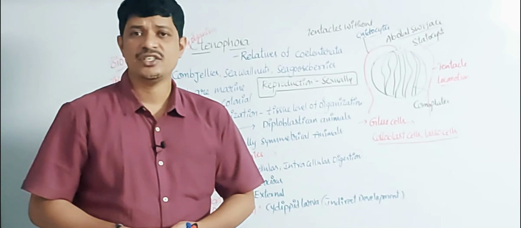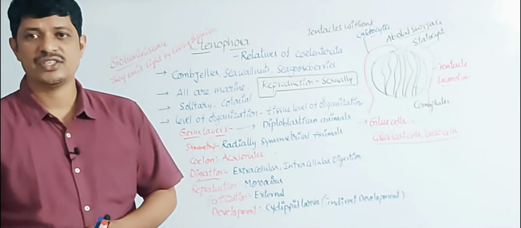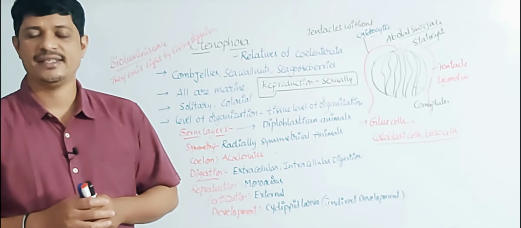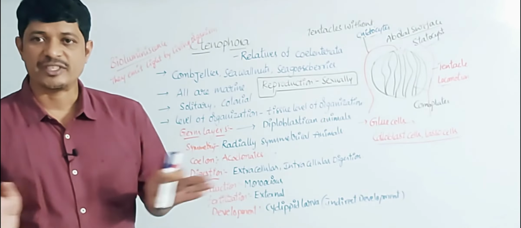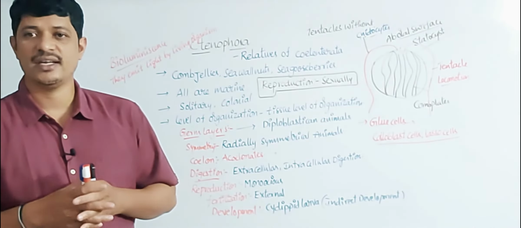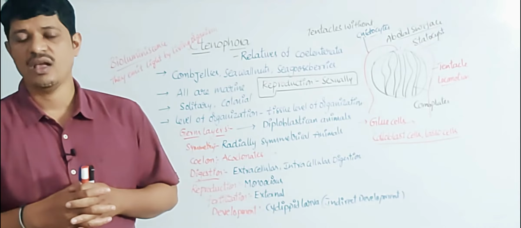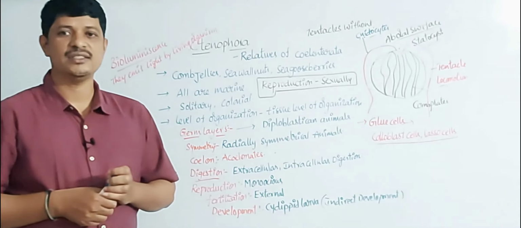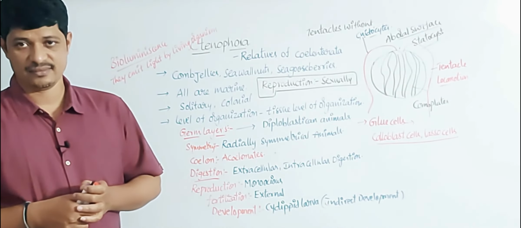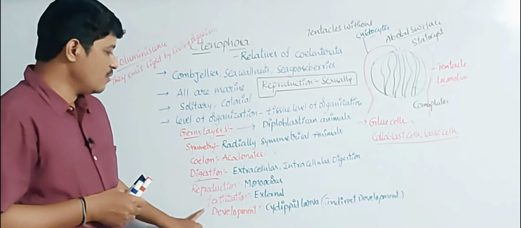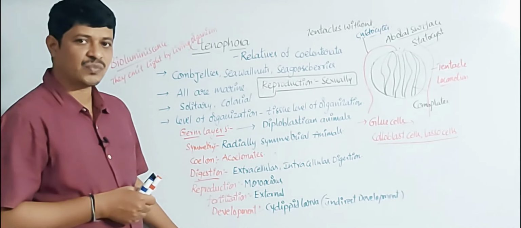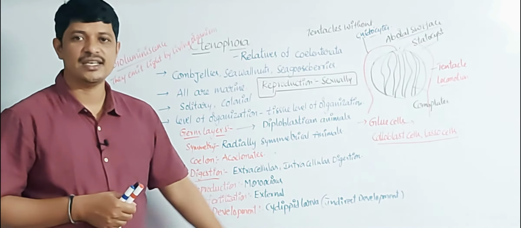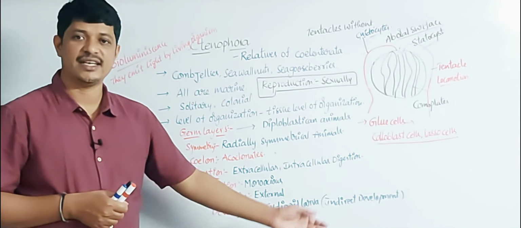The digestion is both extracellular and intracellular. There are no specialized respiratory organs, no specialized excretory organs, and no specialized transport system. In reproduction, all these animals are monoecious, fertilization is external, and the development includes the cydippid larva, so the development is indirect.